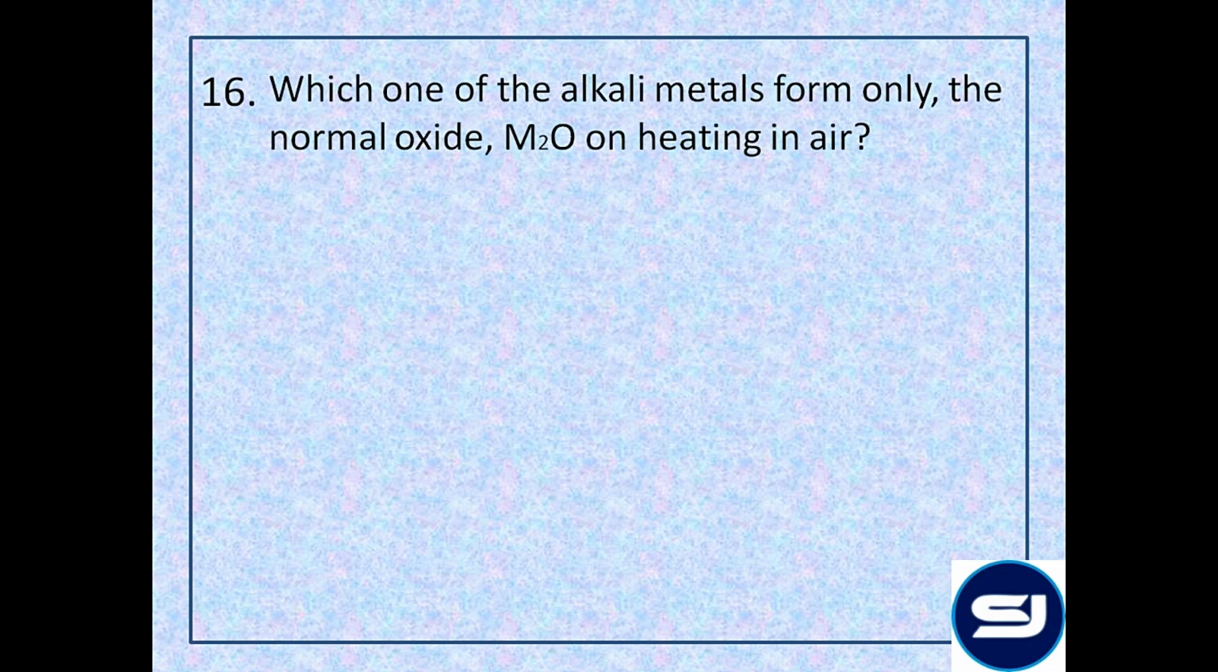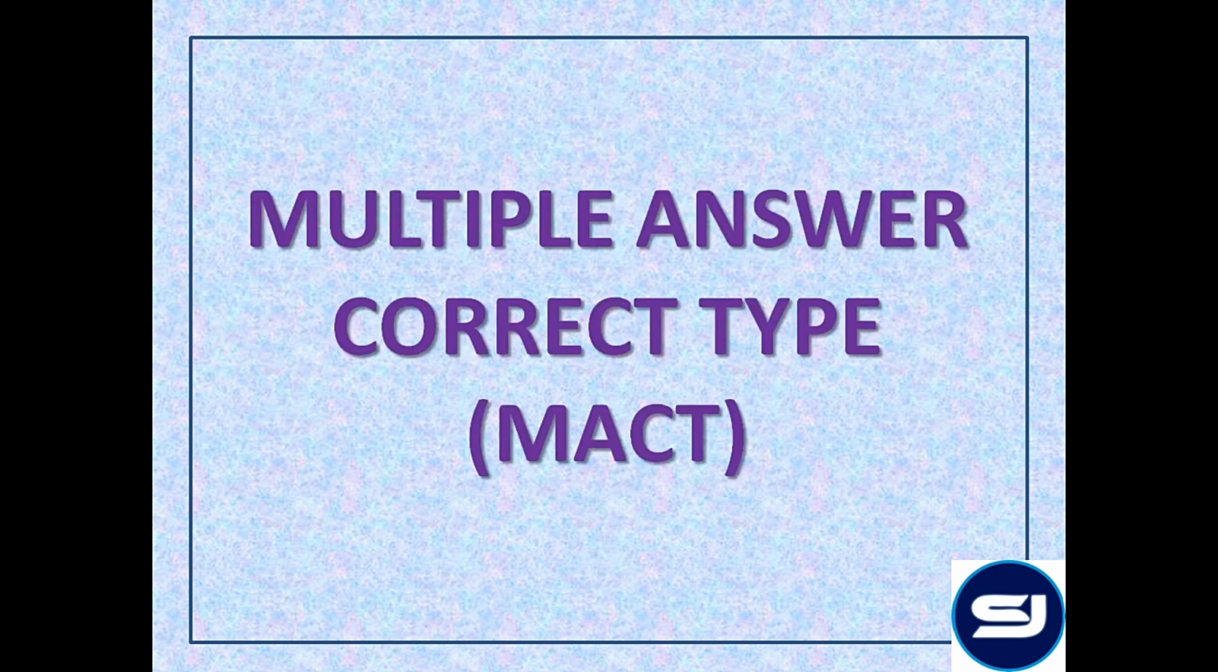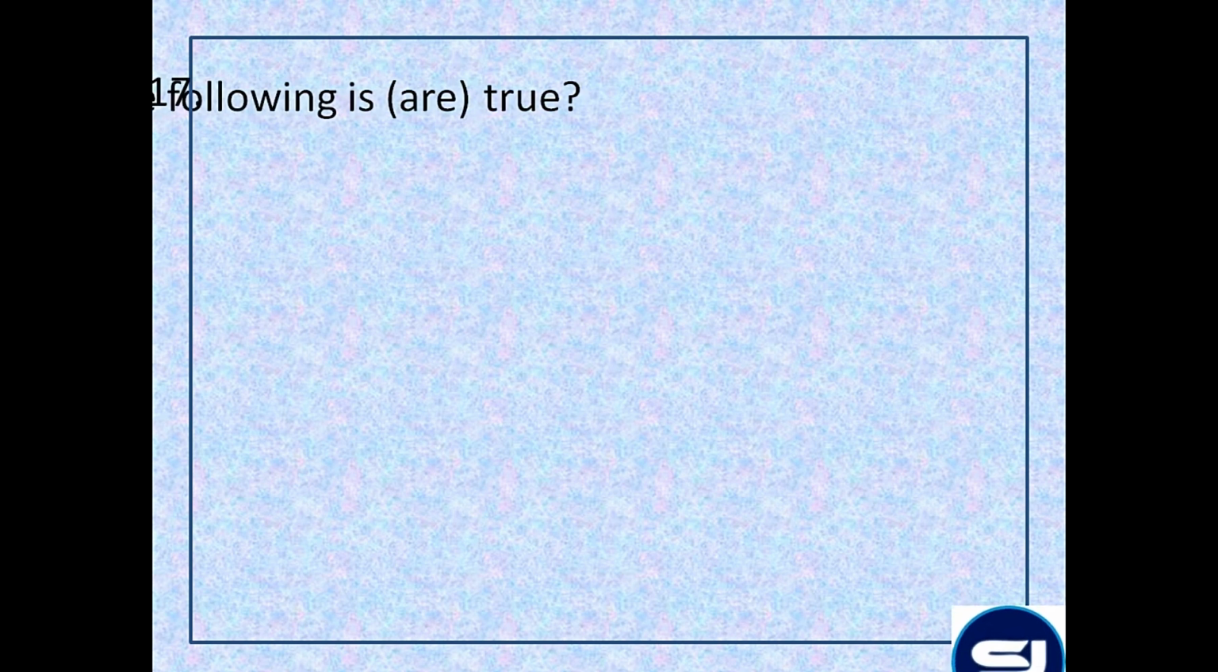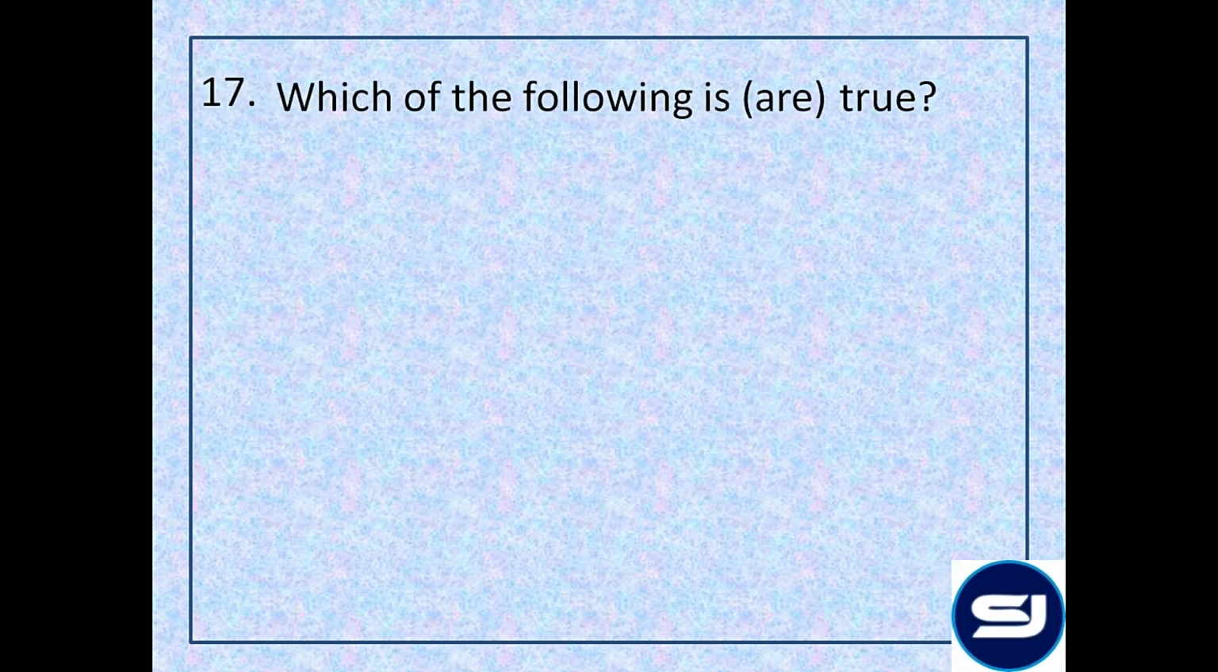Which one of the alkali metals form only the normal oxide M2O on heating in air? Potassium, lithium, sodium, rubidium. So the normal oxide in the alkali metals is formed only by lithium, that is Li. Now let's look at the multiple answer correct type MACT questions. Starting with the first one.